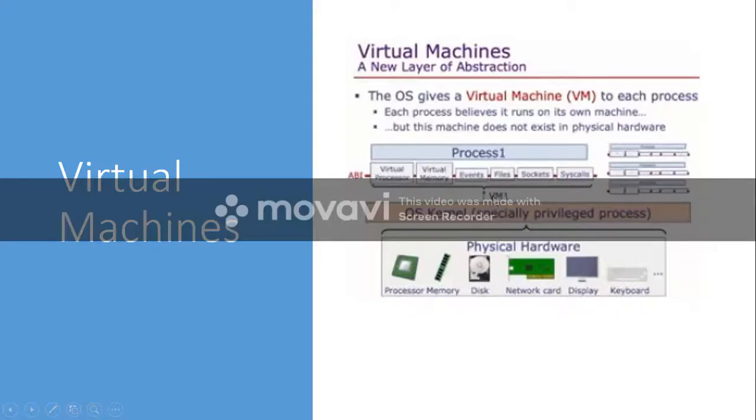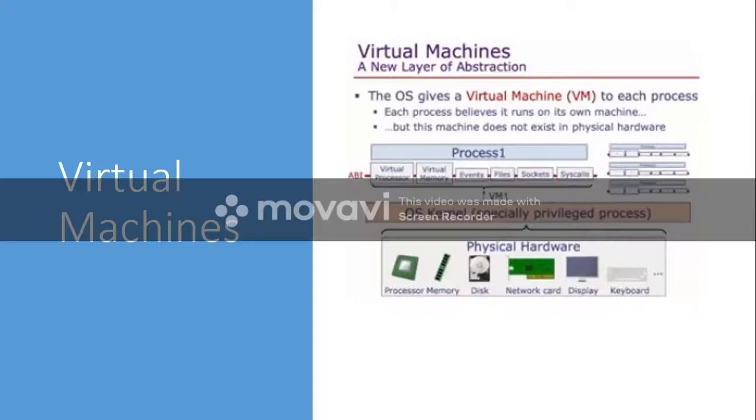So the operating system gives one virtual machine to process 1, similarly another virtual machine to process 2, another to process 3, another to process 4, etc. This concept of providing a virtual environment for each process is called a virtual machine.